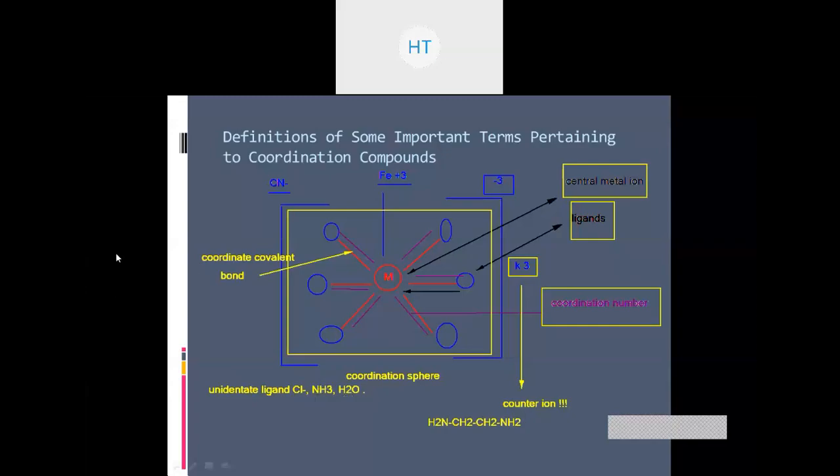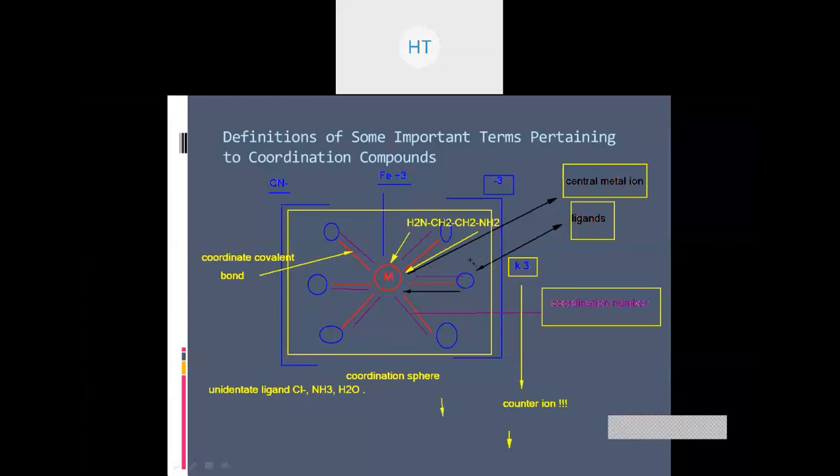From where is it forming two bonds? The first bond is going to be formed from this nitrogen, and this other nitrogen is going to form the second bond. So if I place it here, it will have the capacity of forming bonds with the central metal ion in two ways, right? So it will form something like this.